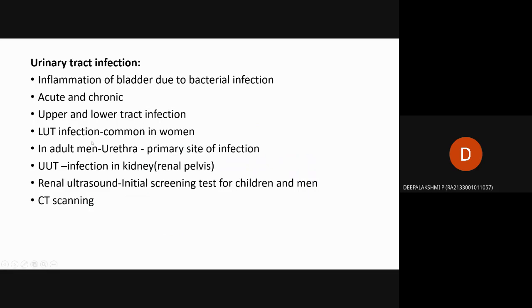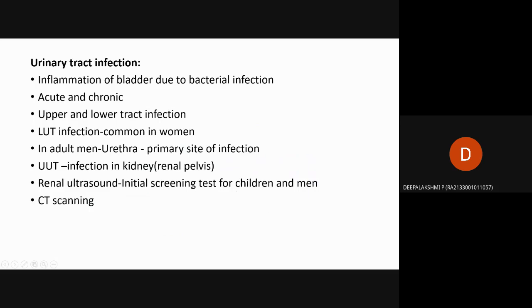Here, lower urinary tract infection is common in women. In men, mainly the urethra is the primary site of infection. Due to sexually transmitted disease also, men will be affected. Upper urinary tract infection is seen in the pelvis. When the pelvis region is affected with bacteria, that is called upper urinary tract infection. These will be tested using the renal ultrasound method. This is the initial screening test for children and men.